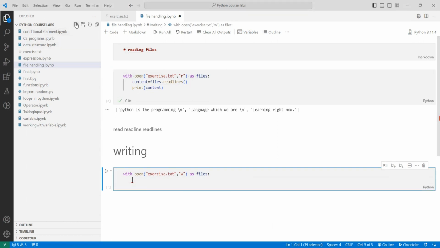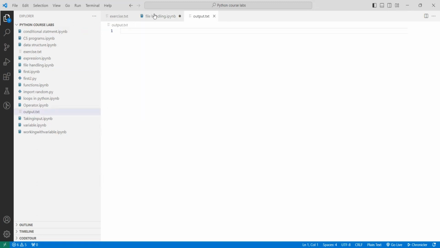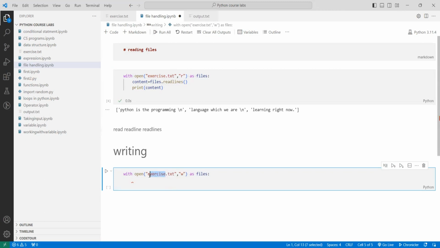Suppose I'm creating output.txt. It's an empty file, so I will use output over here. This is a different file that I'm using right now.